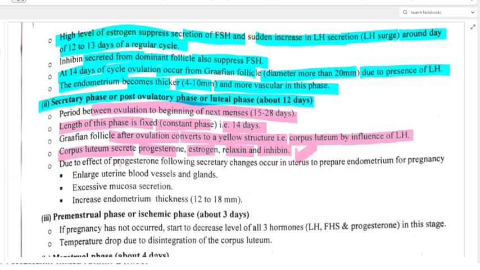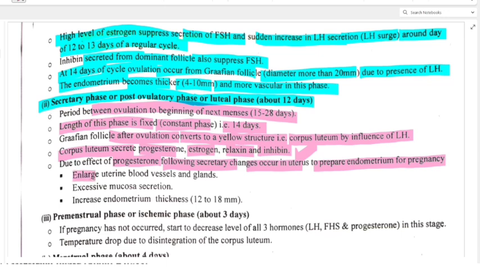Then due to effect of progesterone, the following secretory changes occur in uterus to prepare endometrium for pregnancy. So now what is happening? Due to effect of progesterone, the endometrium of uterus will start to change and prepare for if any pregnancy is there.